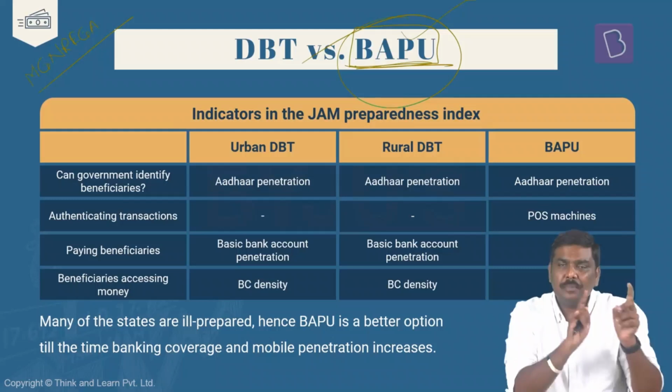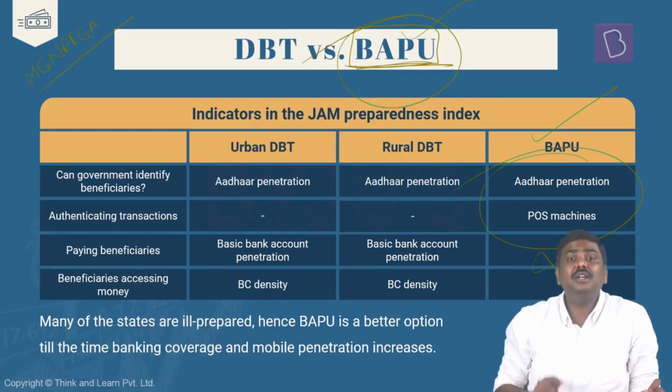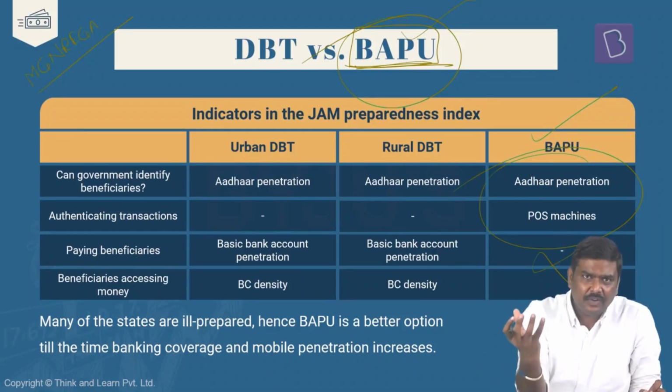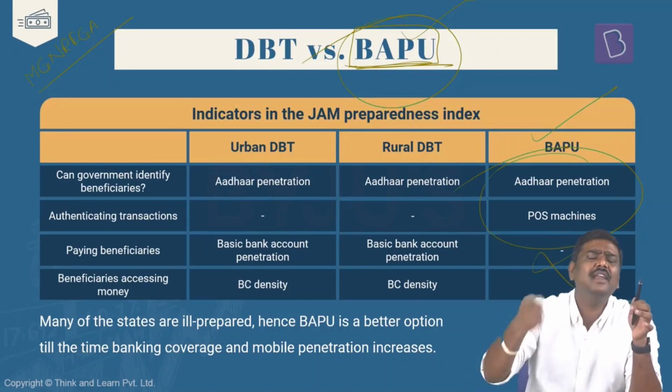So the third pillar, which was a problem, a constraint, will be addressed because under BAPU, the biometrically authenticated physical update, there is no requirement of a bank account. All you need is to identify the beneficiaries. Aadhaar is already present. Right? You need to ensure that there is a point of sale, basically where the amount has to be handed over.